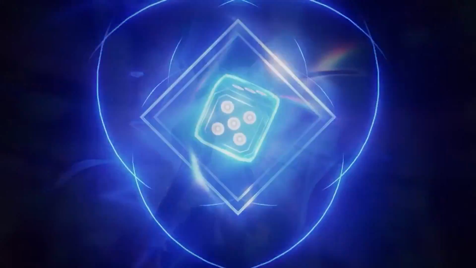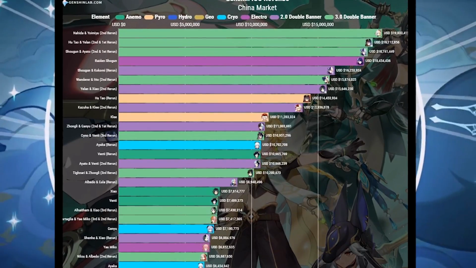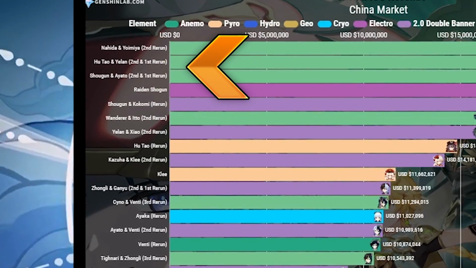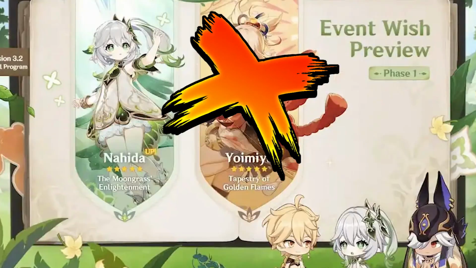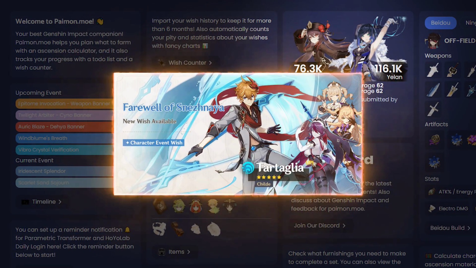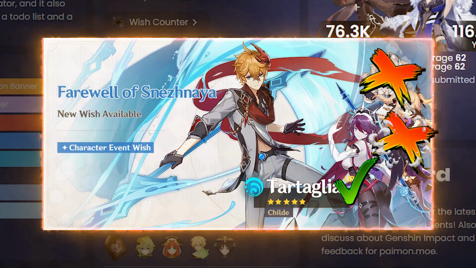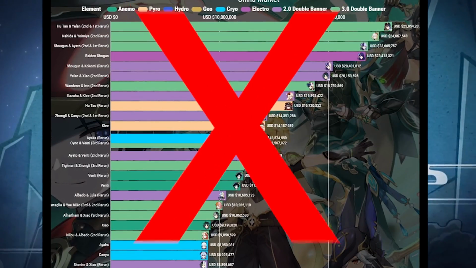There are a handful of tools online that can be used to potentially gauge a character's popularity. For starters, there's banner sales, and the main problem with that is there's double banners, and you can't exactly tell where the sales are coming from unless Yoimi is on the banner, then you know it's not coming from her. There are sites where you can see some breakdowns for the 5 stars, but that's not the only issue. 4 stars are a massive problem because you may want one of the 3, but nobody can tell what you're rolling for. You just get whatever you get. For those reasons, banner sales are out. They are not a metric.